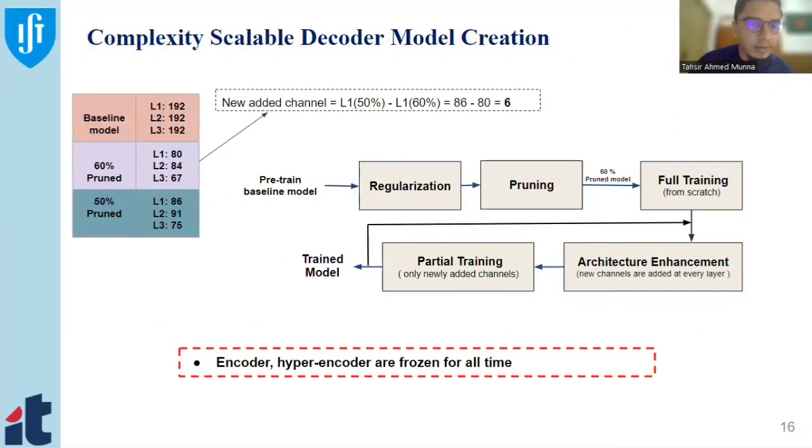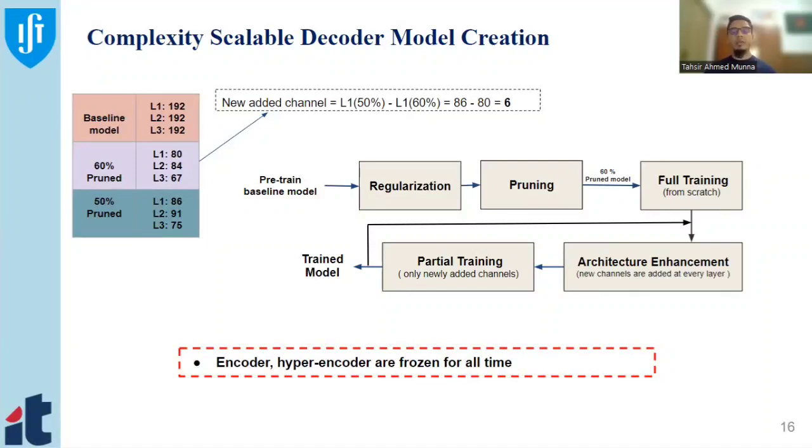Let's describe how we create our model, which is called the complexity scalable decoder. As input, we take the pre-trained baseline model. After that, we regularize this pre-trained model, and then comes our novel pruning technique. Here we prune our model with predefined percentages. In our case, we prune 60%, 50%, 40%, and so on till 10%.